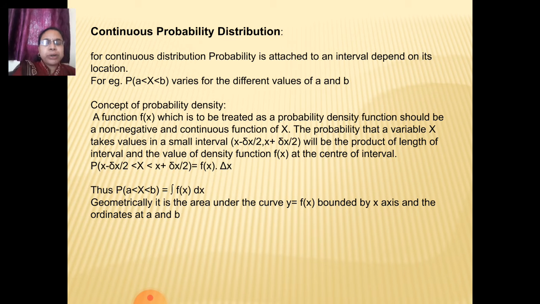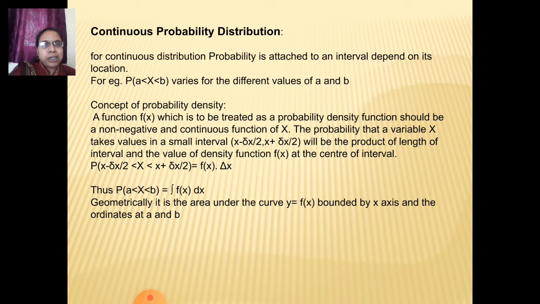Mathematically it is given as probability of X lies between a to b equal to the integration of f of x dx from a to b. As we saw earlier in the discrete probability distributions, the summation sign was there, that is summation of probability of x. Instead of that, here we use the integration, that is summation is replaced by integration. The only difference we have to remember is that summation is replaced by integration, and the probability p of x is replaced by f of x, that is the PDF. Since there is an integration, the final term dx is included.